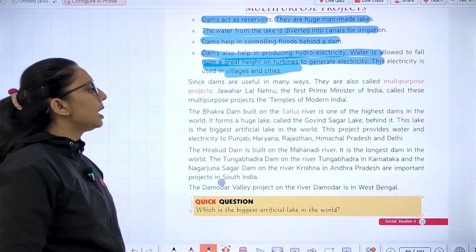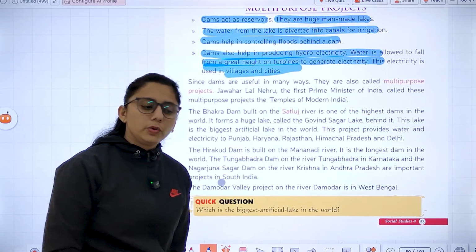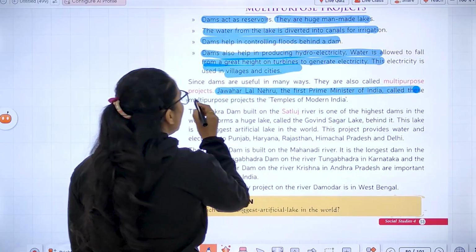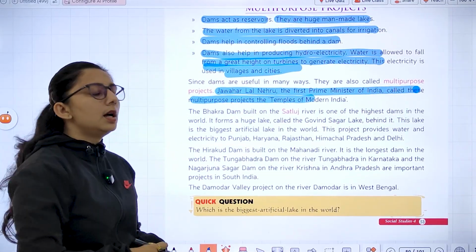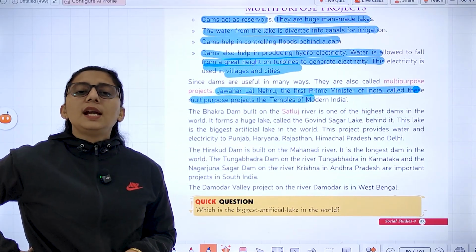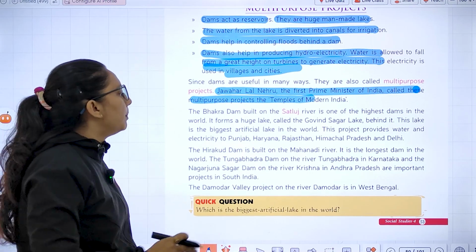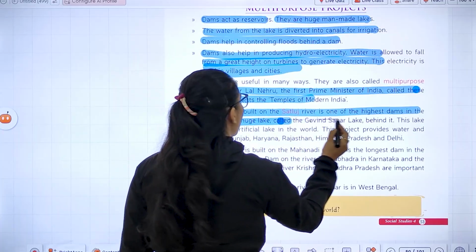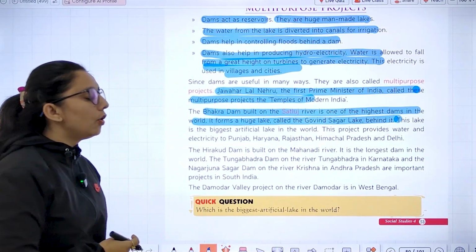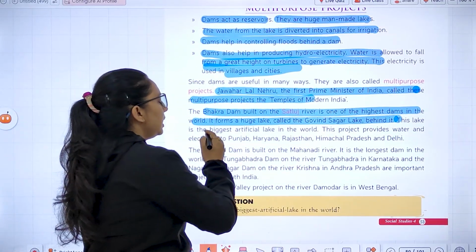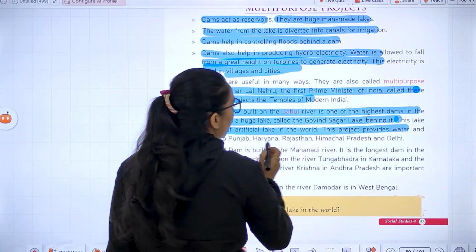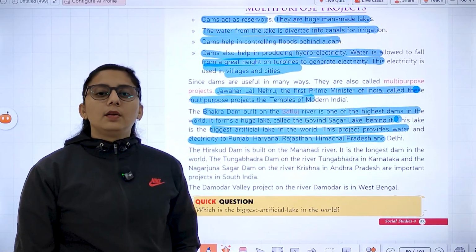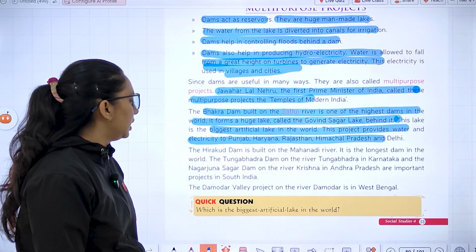As you know, since dams are useful, they are also used for multi-purpose projects. Jawaharlal Nehru, the Prime Minister of India, called these multi-purpose projects the temples of modern India. Bhakra Dam, built on the Satluj River, is one of the highest dams in the world. It forms a lake called Govind Sagar Lake, which is the biggest artificial lake. It provides water and electricity to Punjab, Haryana, Rajasthan, Himachal Pradesh and Delhi.